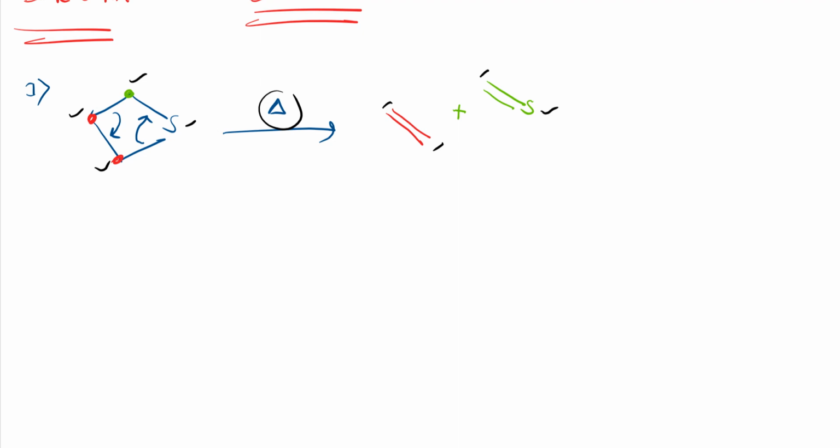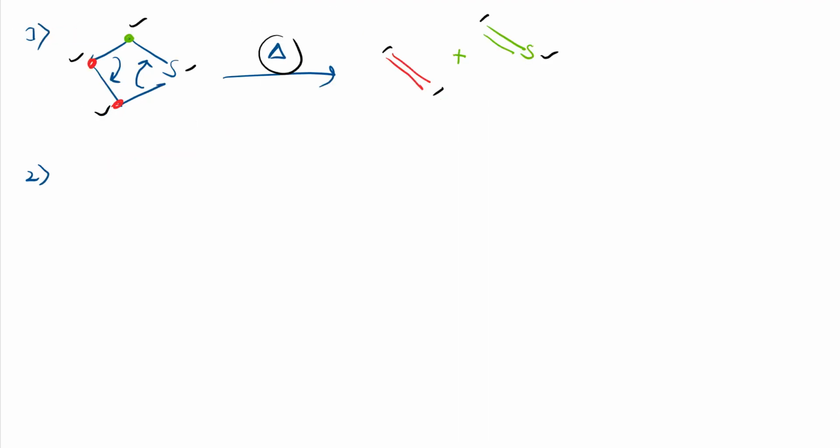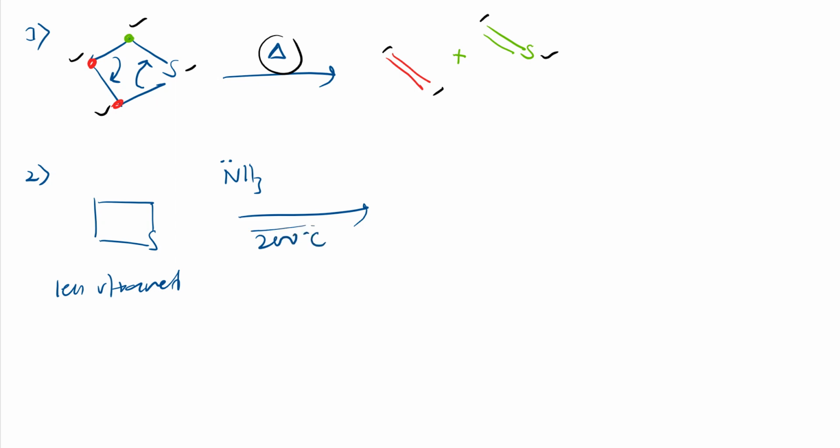And the second reaction is the nucleophilic ring opening reaction. See here, I have told it will be less strained. So we use drastic condition. We use ammonia at 200 degrees Celsius. See, this much temperature we are using. So the nucleophilic ring opening reaction then occurs and we will get this product. 3 carbons, and on one side NH2 will be there, on one side SH will be there, right?